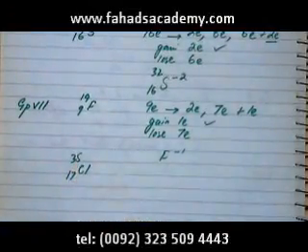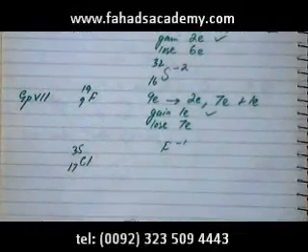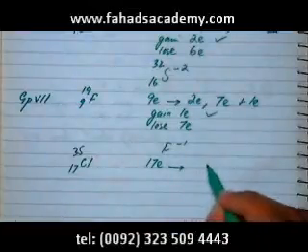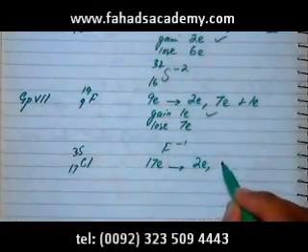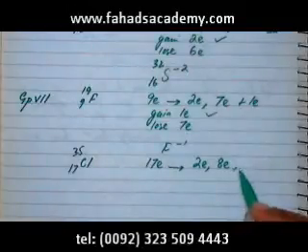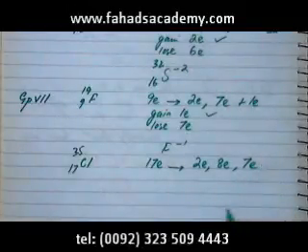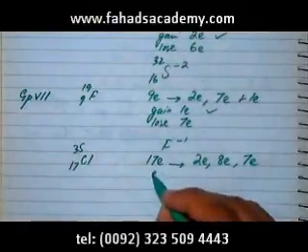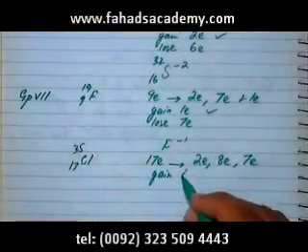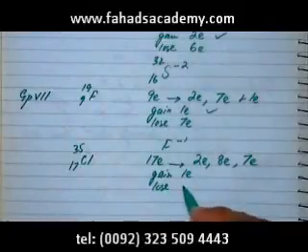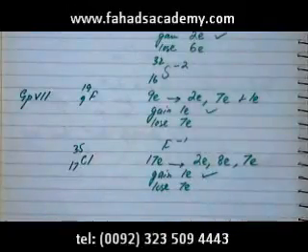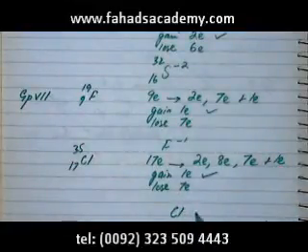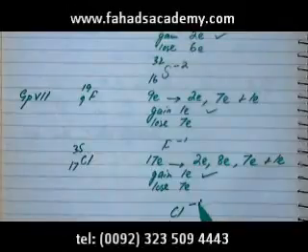Let's look at another element of group 7, which is Cl, which is 17, and one of the isotopes of chlorine is 17 and 35. So chlorine has a total of 17 electrons. The electronic configuration is 2 electrons in the inner shell, 8 electrons in the second shell, and again 7 electrons in the last shell. So again, it needs to either gain 1 electron or lose 7 electrons. It's easier for it to gain 1 electron, and when it gains the electron, Cl would then have a charge of -1.